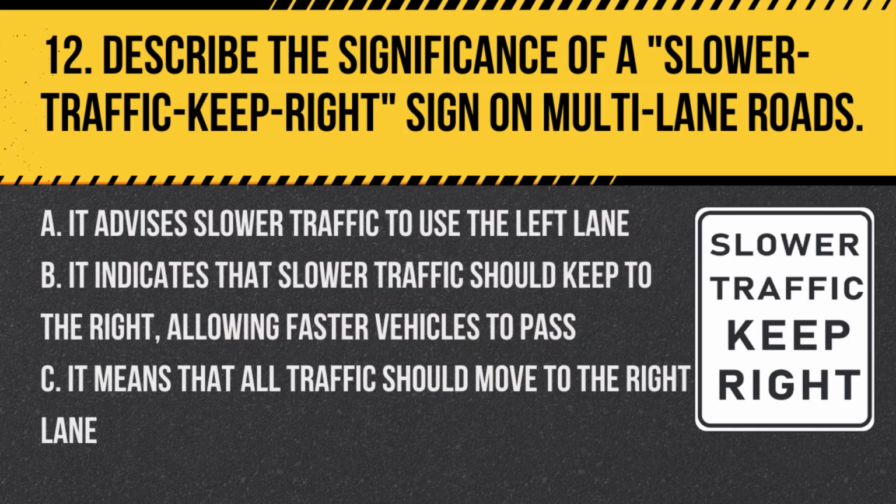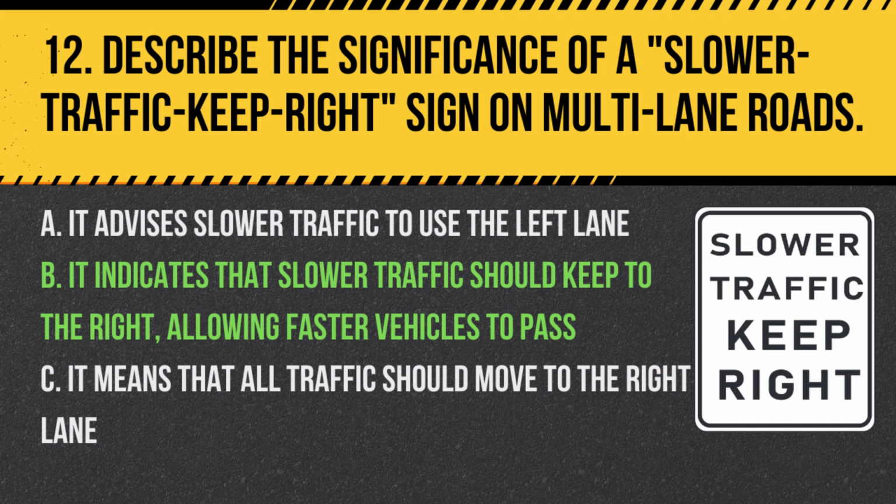Question 12. Describe the significance of a slower traffic keep right sign on multi-lane roads. A. It advises slower traffic to use the left lane. B. It indicates that slower traffic should keep to the right, allowing faster vehicles to pass. C. It means that all traffic should move to the right lane.